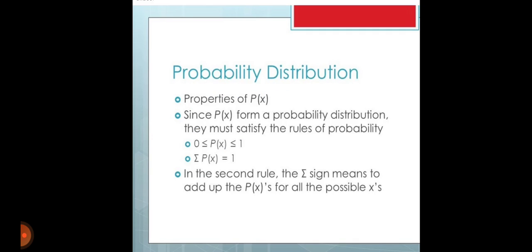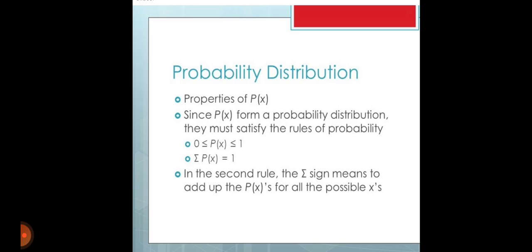Probability distribution properties of P(x). Since P(x) forms a probability distribution, it must obey the rules of probability. The probabilities should be between 0 and 1, and the sum of the probabilities is equal to 1. These are the main rules for discrete random variables.